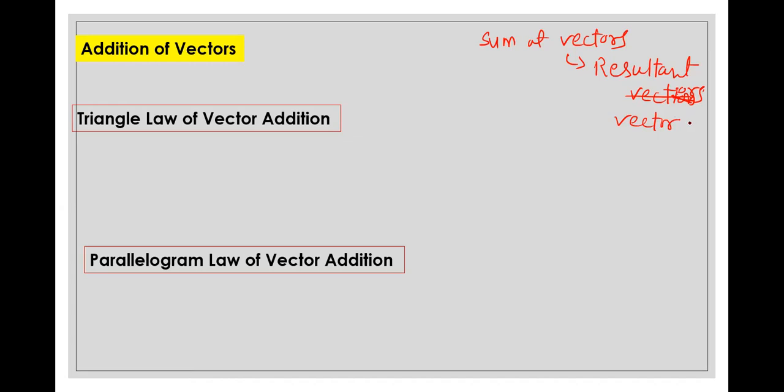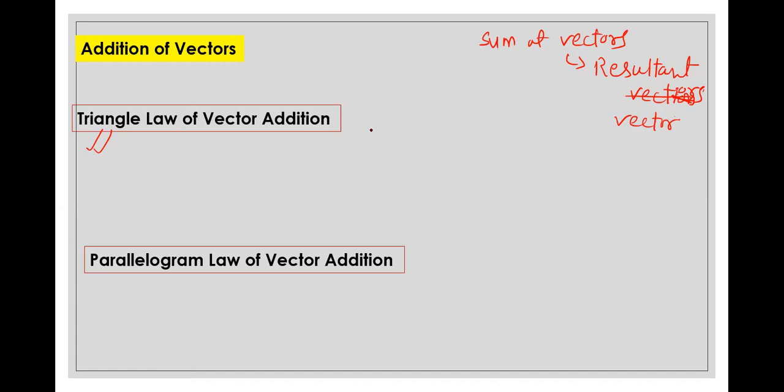So when you have to add the vectors, obviously you will have more than one vector, right? So for addition of vectors, we follow two rules. We will not go into lots of stuff in physics. We are not going to do that. So for addition of vectors, we have two rules. Specifically, the first one is very important. The second one is a bit of an extension of the first one.